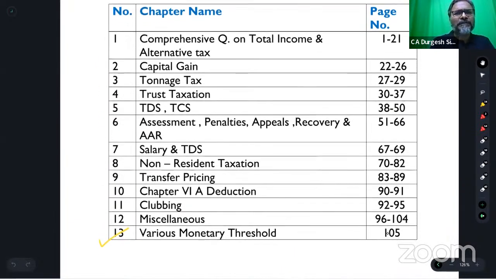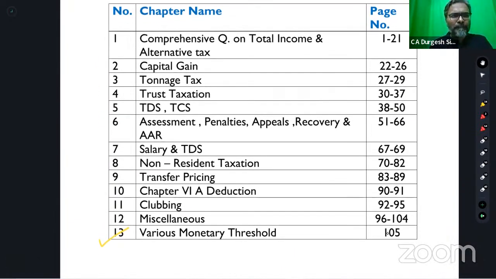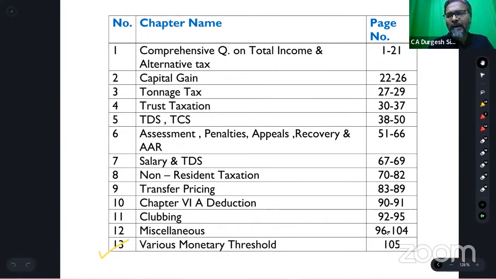These are the topics, students, that we have covered. All the topics have been arranged in a systematic manner, and each topic will have its own set of practical questions, and more importantly, practical questions from the latest RTPs, MTPs, etc. More importantly, students, if you see the last particular topic, which I have already marked for all of you, and that is about, students, what?